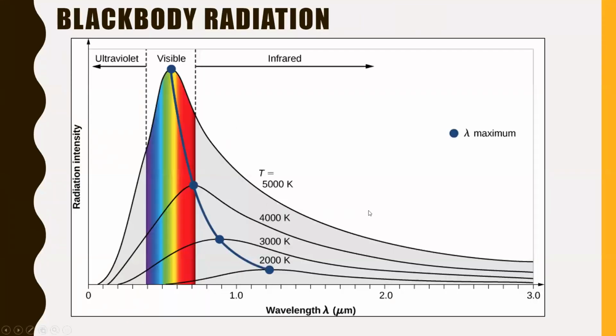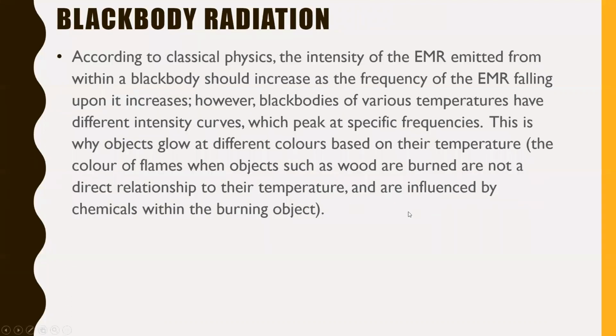This is a little chart that kind of shows it. I'm not going to explain it because we don't need to know it. Same with this slide, I'm not going to go through it. Basically it just explains that different things burn at different colors for reasons related to specific frequencies and their black body radiation curve. But we don't need to know that.